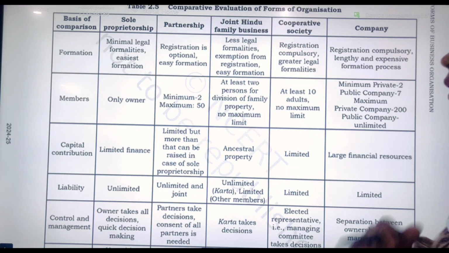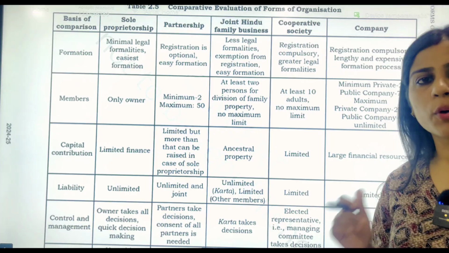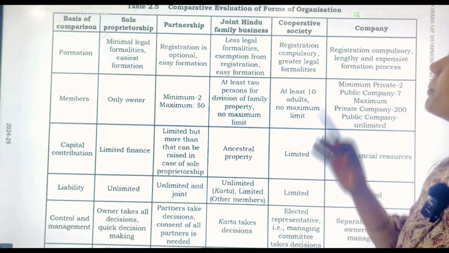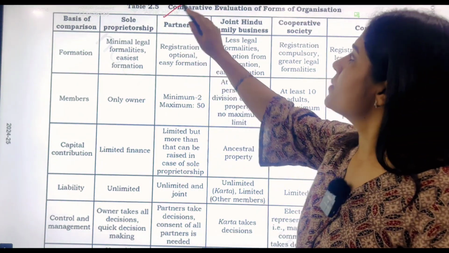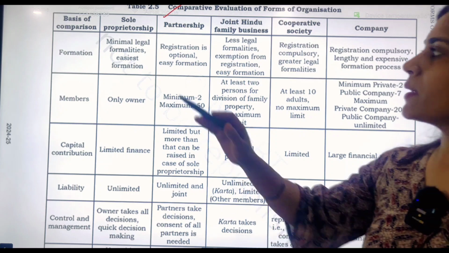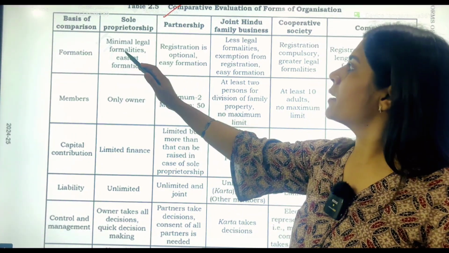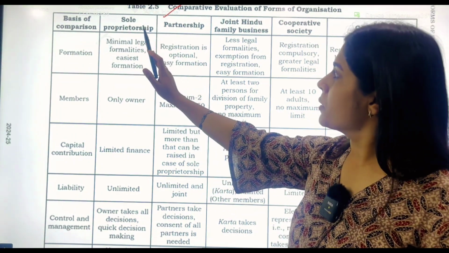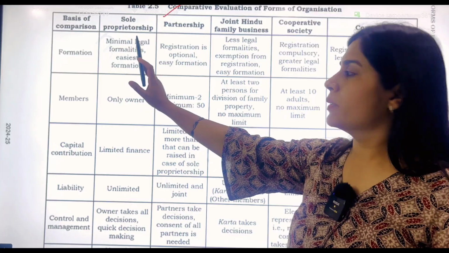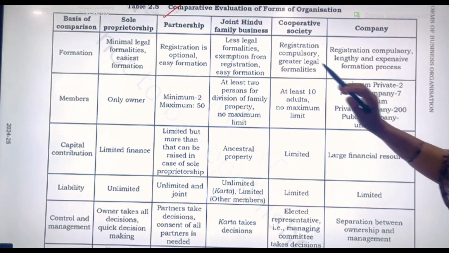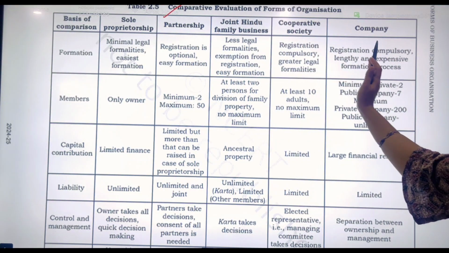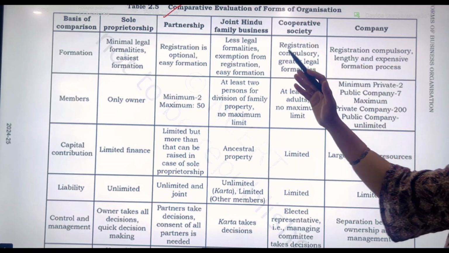Now let us take a quick recap of all the things that we have gone through in this chapter, students, through a comparative evaluation of the different forms as we have discussed. So as far as formation is concerned, the sole proprietor is the least developed form of business, and as we move towards our right, the forms get developed more.